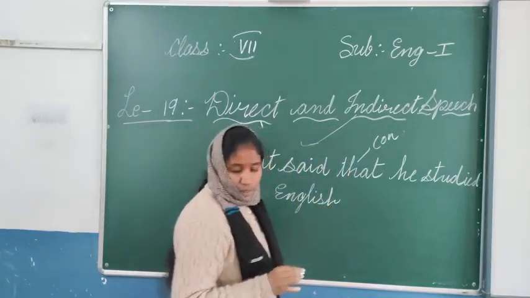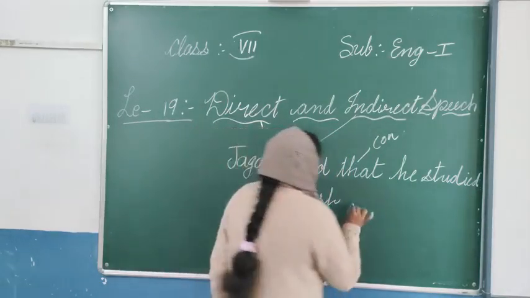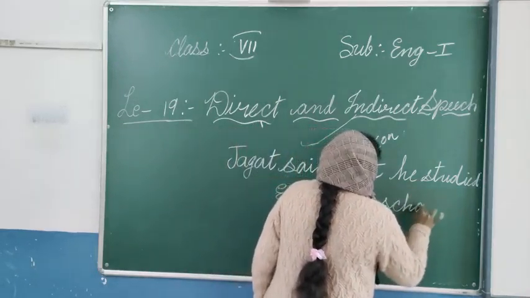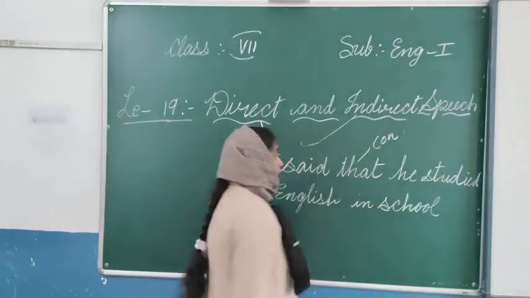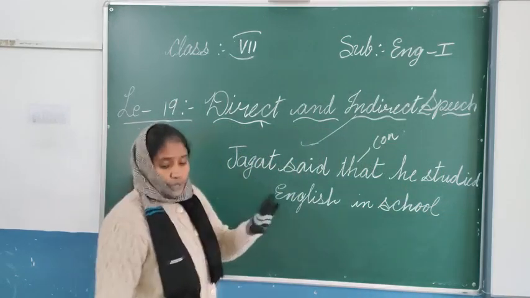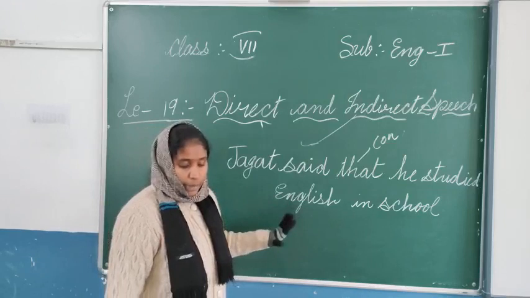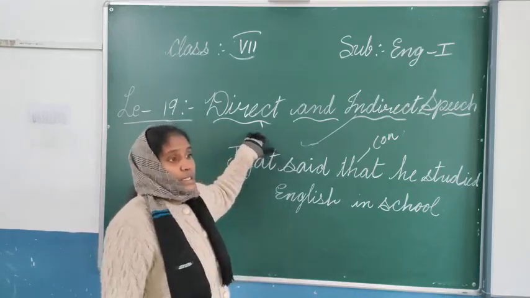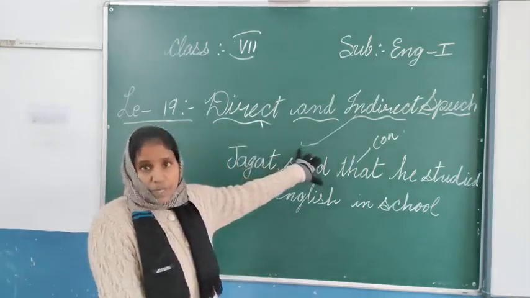And there are no inverted commas here. In indirect speech there will be no inverted commas, nothing, because the third person is speaking about the first person.